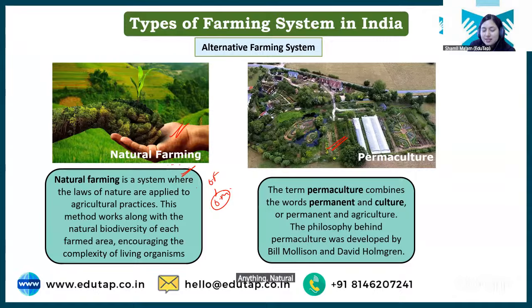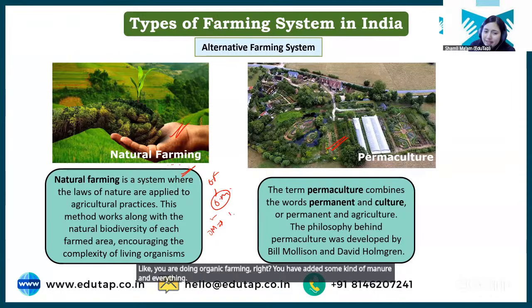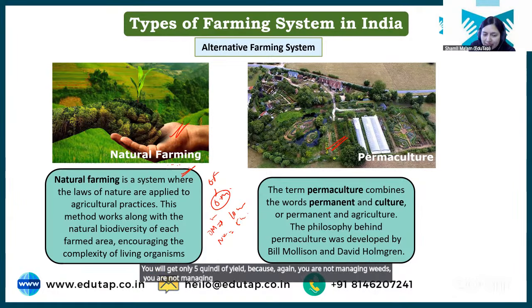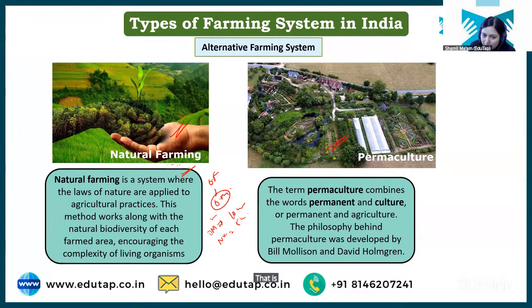Natural farming says whatever nature gave you, you receive it, you accept it. ठीक है? Like you are doing organic farming, you have added some kind of manure and everything, you are getting 10 quintals of yield. But if you grow the same crop by natural farming, you will get only 5 quintals of yield because you are not managing weeds, you are not managing anything. Whatever you are receiving from nature, you are accepting it. That is natural farming, right?